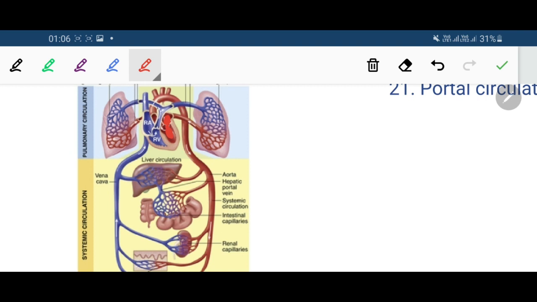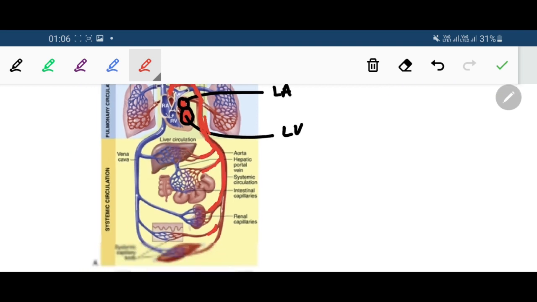So this is the left atrium, this is the left ventricle. From the left ventricle, the blood is pumped out via the aorta and its successive continuation and branches into the rest of the body.